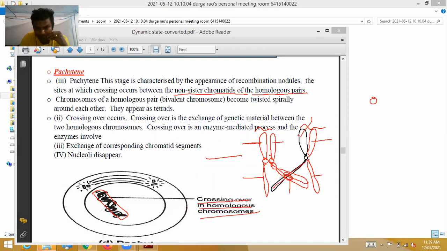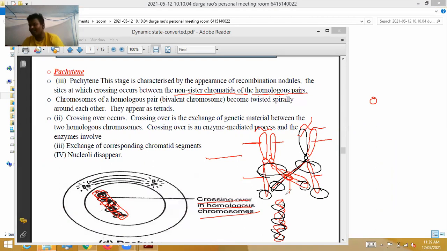Crossing over means what? Like this way. The chromosomes of a homologous pair, bivalent chromosomes, become twisted spirally around each other. They appear as a tetrad. Like this way, twisted: one homologous chromosome and another homologous chromosome are twisted. Those together appear as a bivalent. It is 1, 2, or else 1, 2, 3, 4. So we call it a bivalent chromosome or a tetrad.